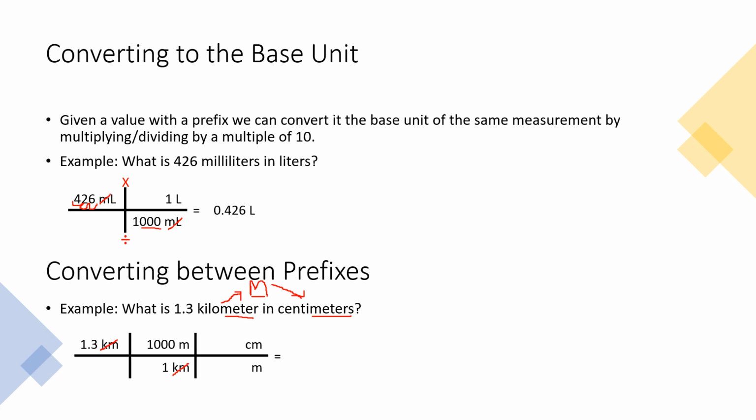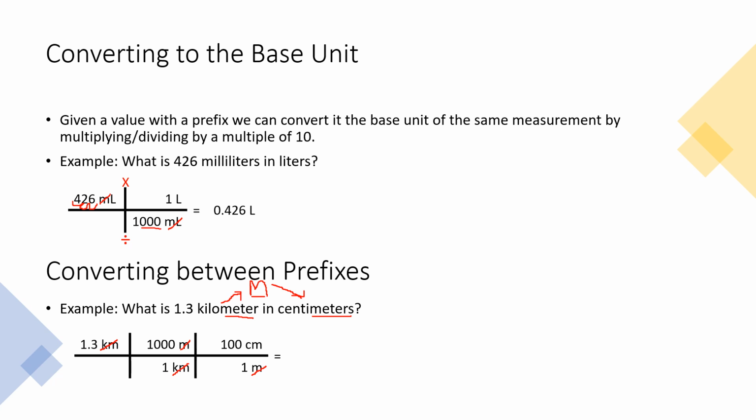Centimeters and meters, which one's bigger? Hopefully you're starting to see that meters are bigger, and it takes 100 centimeters to make a meter. Again, we can cancel out our units. We can get rid of those meters, and it allows us to just have our units that are left over, centimeters.